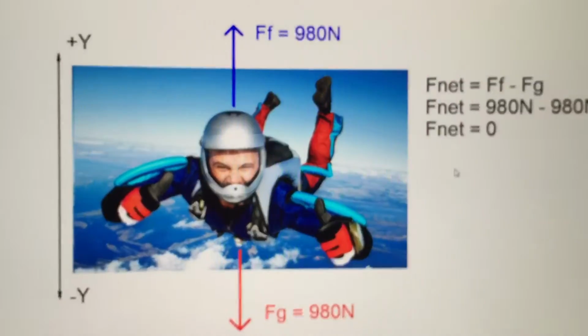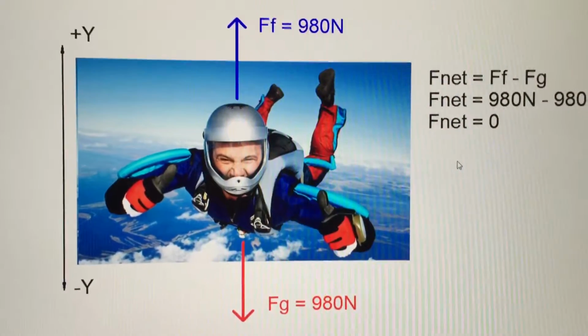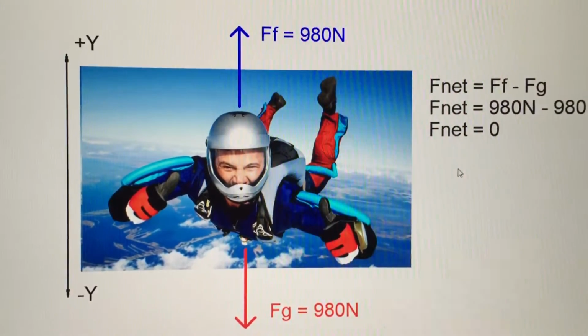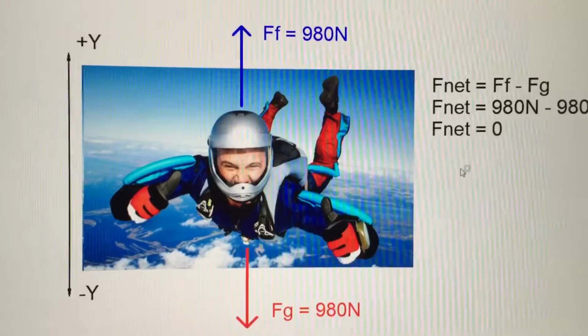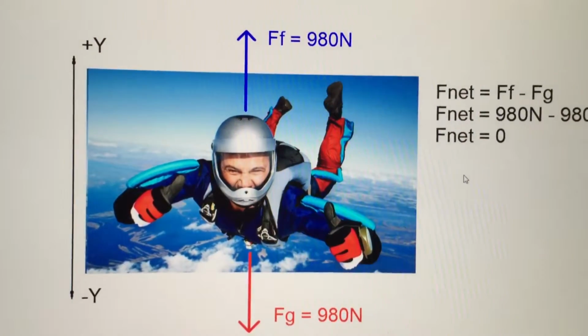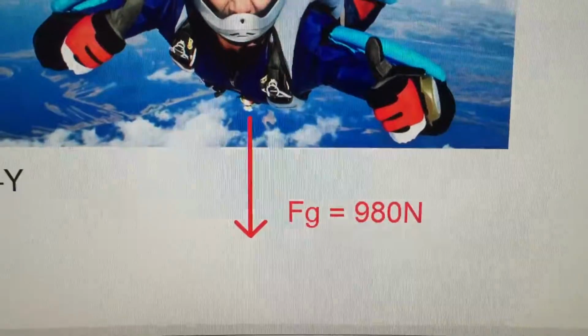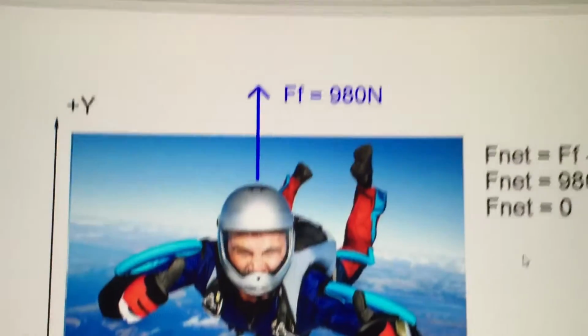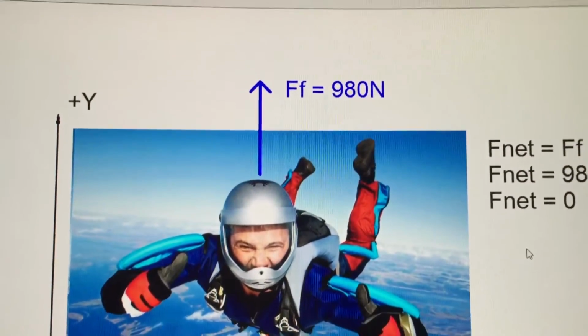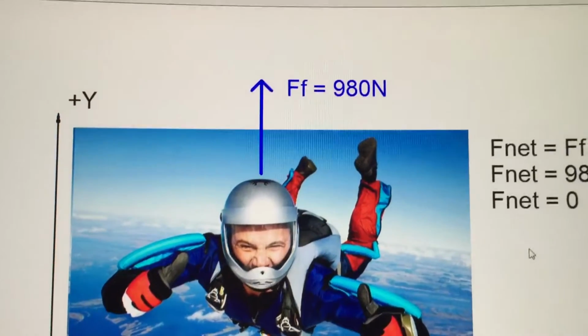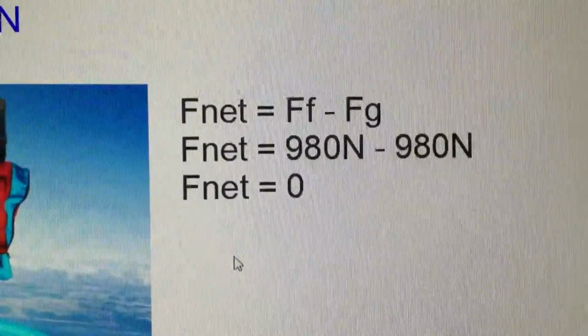The net force can then be determined. The net force on Matteo must be zero. Balanced forces are the same thing as a net force of zero. If he has a downward force of gravity of 980 newtons, this means that the upward force of wind resistance must be an opposite 980 newtons so that the two of them can balance one another.